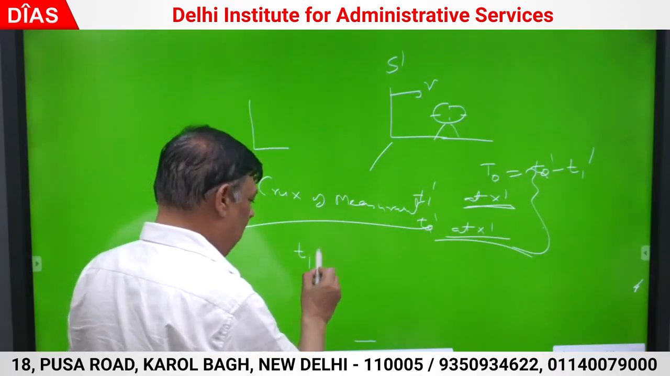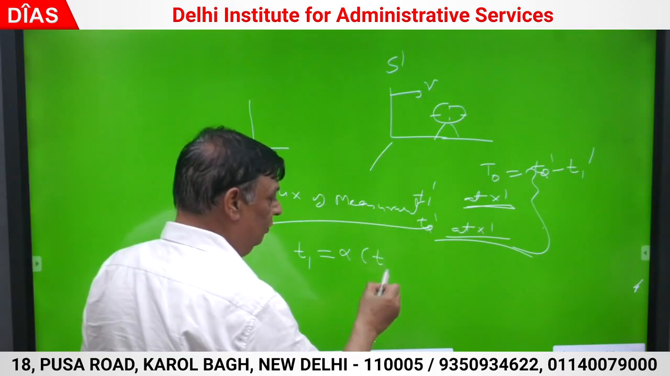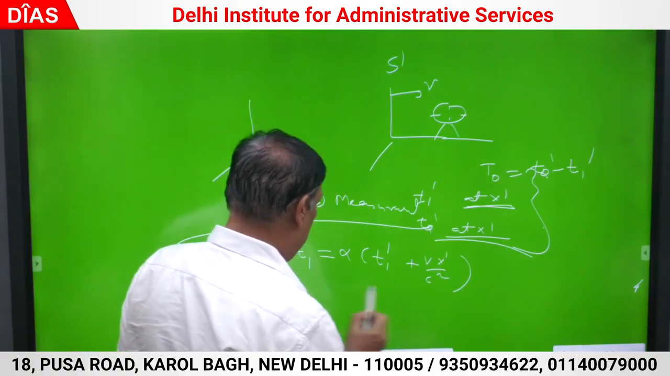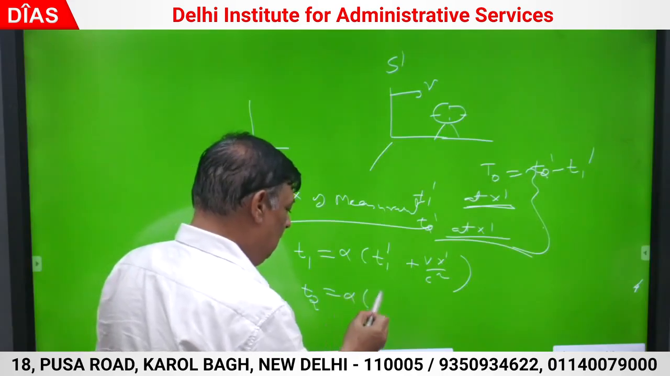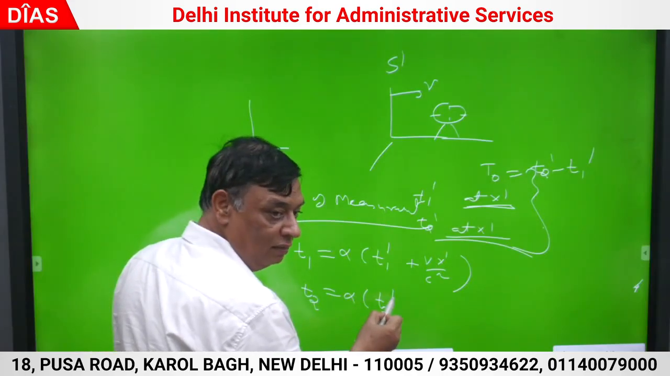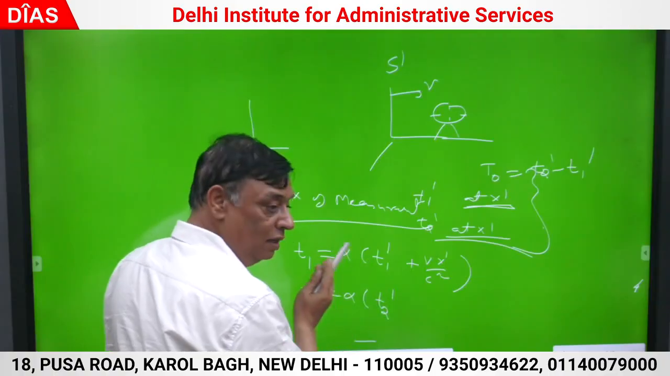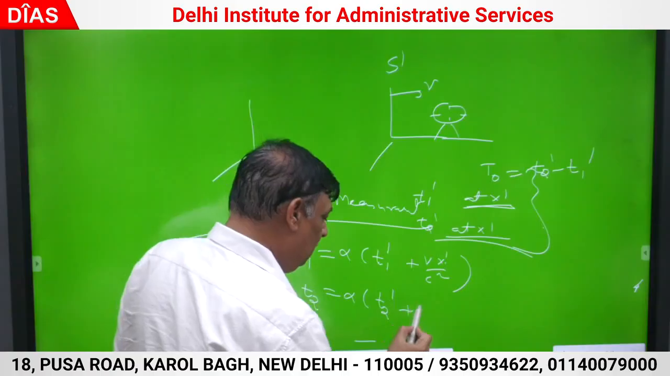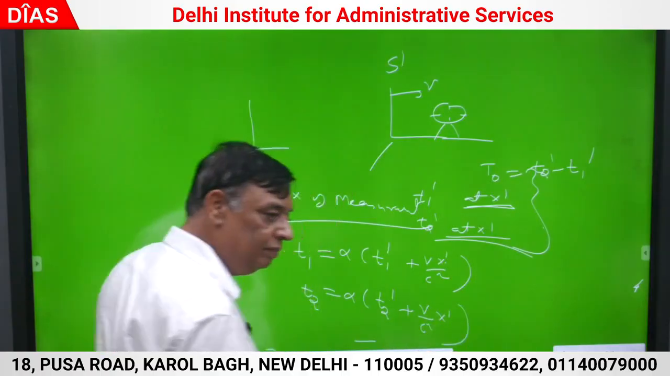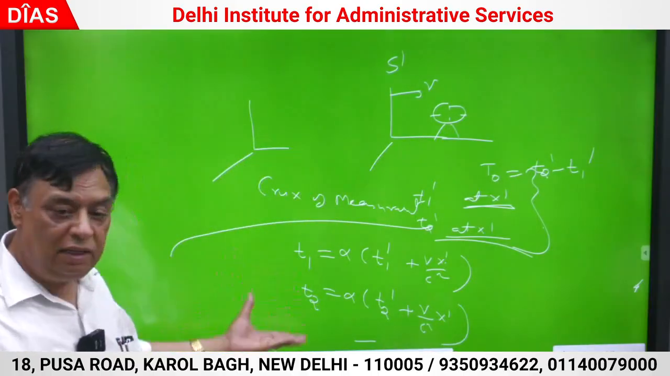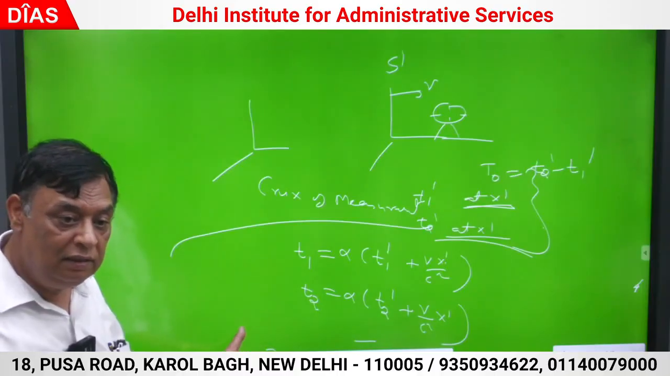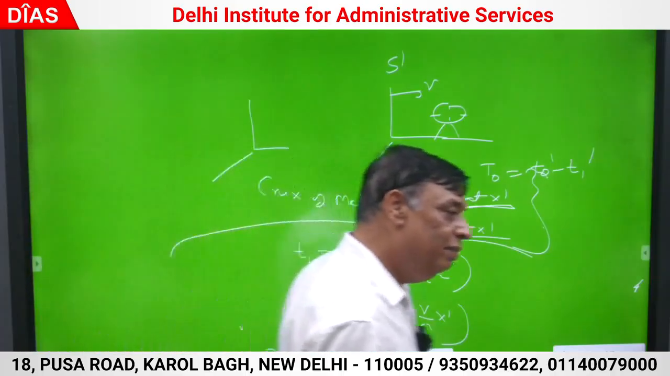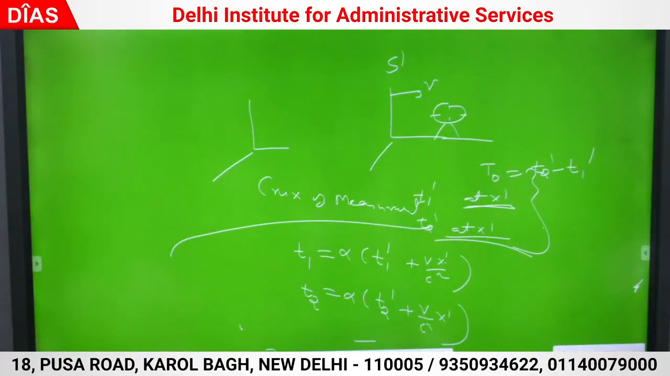So look, T1 is alpha times T1 dash plus V x dash by c square. T2 is alpha times T2 dash. Understood? I measured T1 dash at x dash and T2 dash also at x dash. T1 and T2 I have generated. So I am measuring the interval in the frame. The inverse Lorentz transform I have invoked.